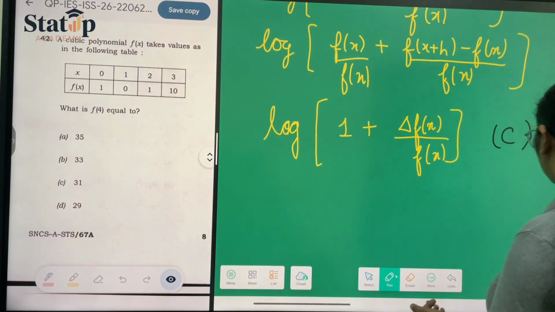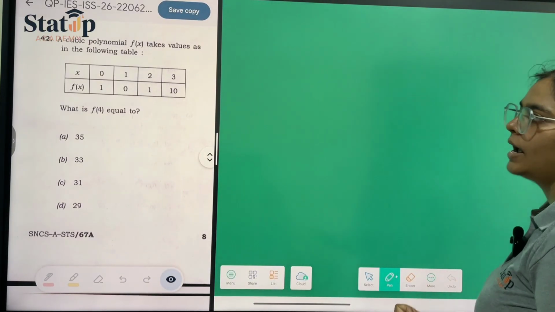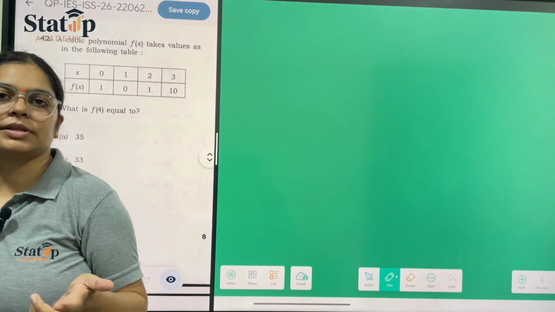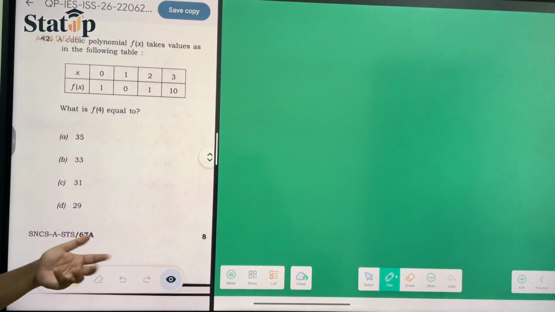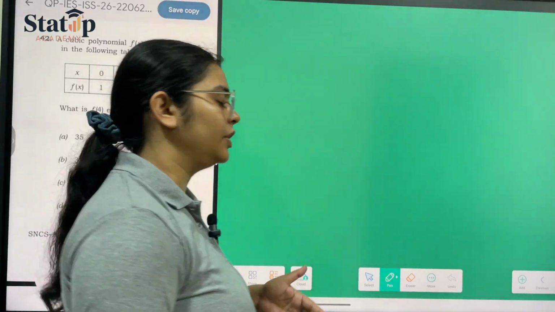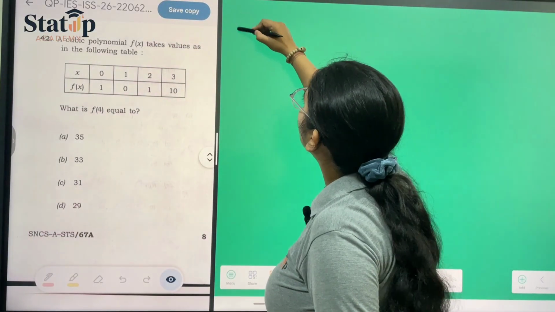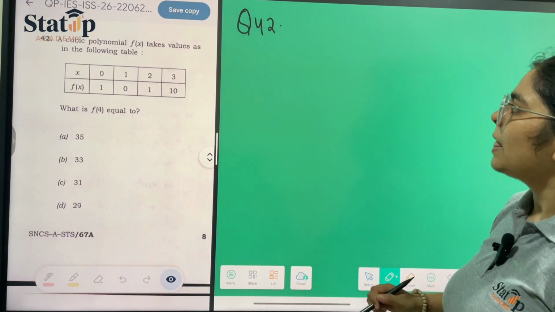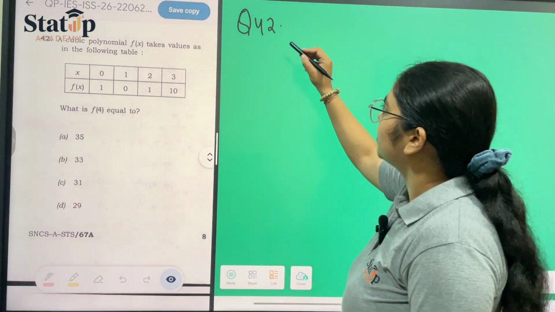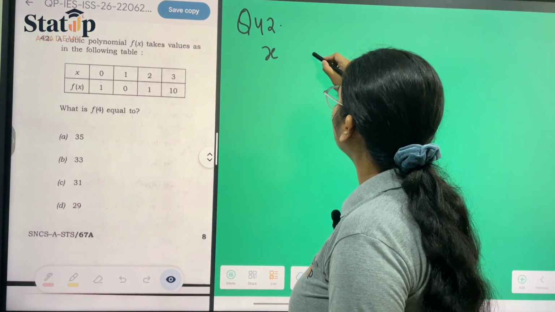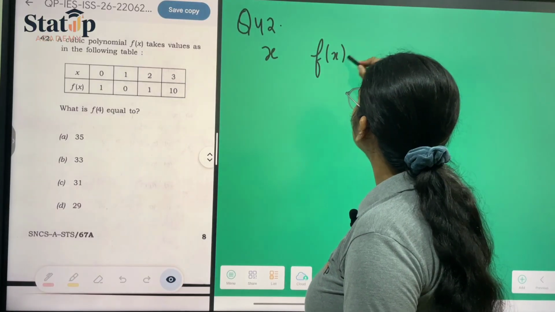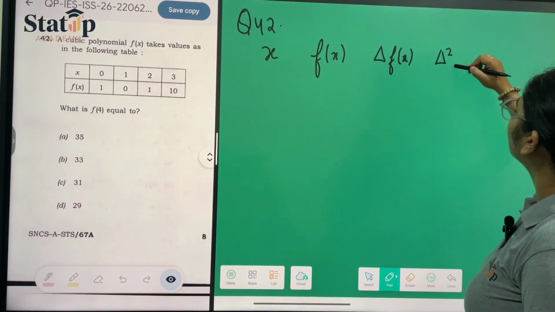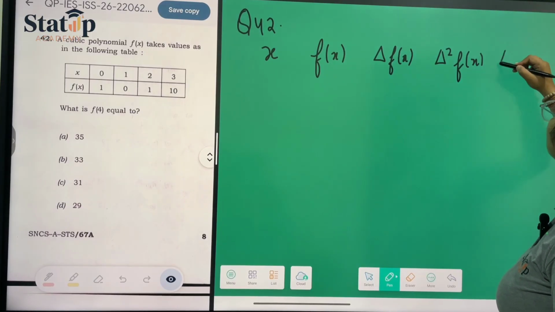Many of you would have tried to solve it by taking the cubic polynomial ax cube plus bx square plus cx plus d, and that would have entangled you in the examination. So the quickest way to solve this kind of question in the examination is to first make the difference table. Here we will take x, fx, delta fx, delta square fx, delta cube fx.